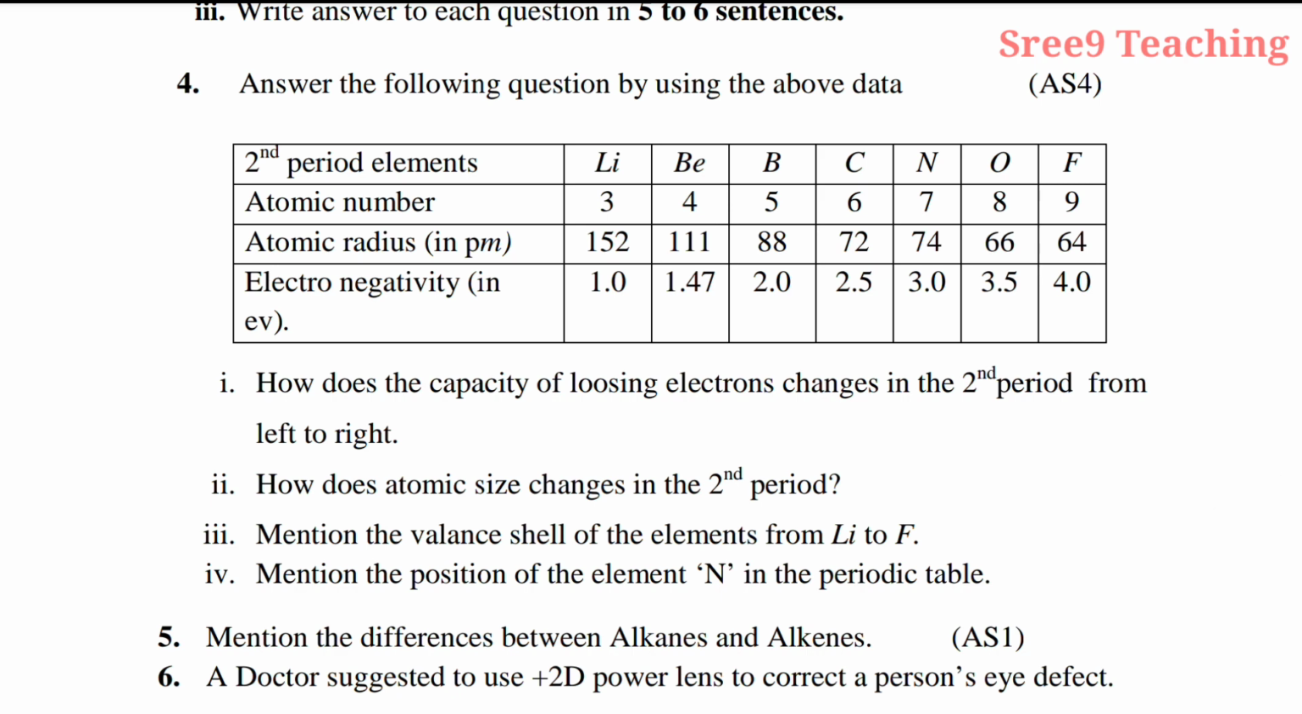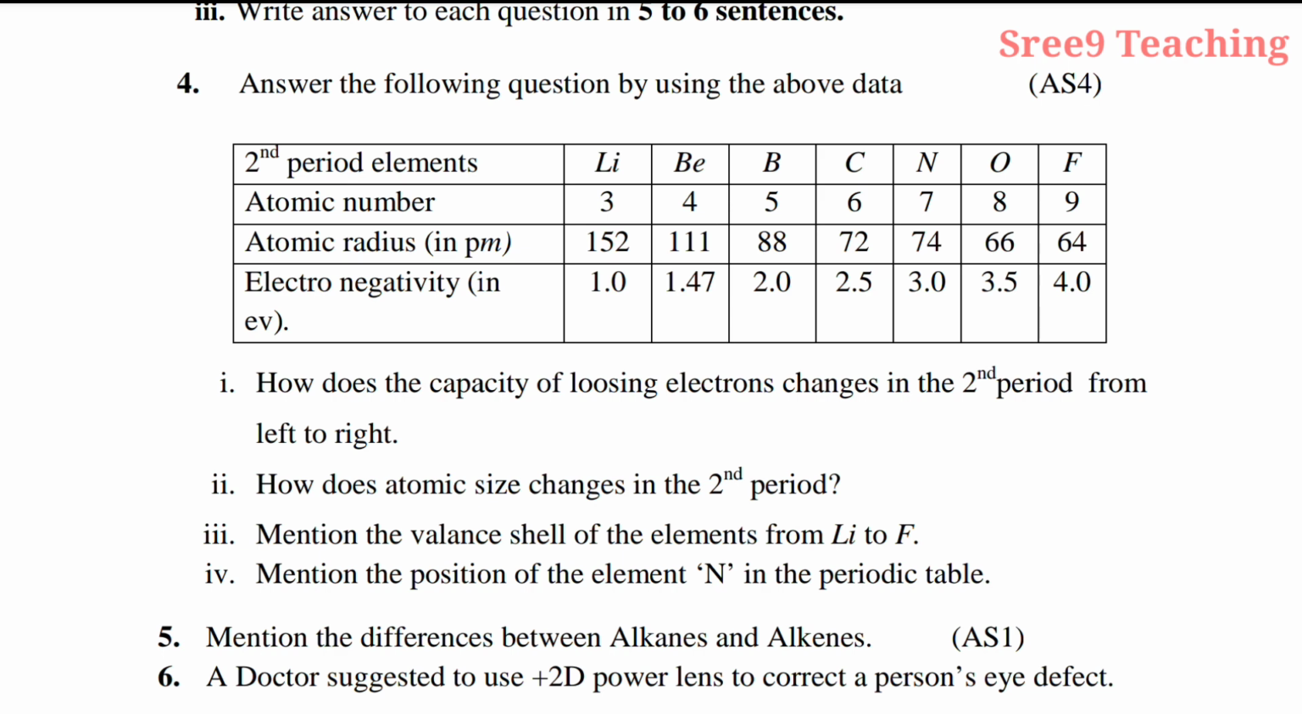Here I explain the answer also. See here, second period elements are given, atomic number is given, atomic radius is given, electronegativity is also given, from the elements lithium to fluorine. So here only the period elements are given, but we can understand the groups also. Lithium belongs to first group, beryllium belongs to second group, boron belongs to third, carbon belongs to fourth, nitrogen belongs to fifth, oxygen belongs to sixth, fluorine belongs to seventh group. Now answer the following questions.